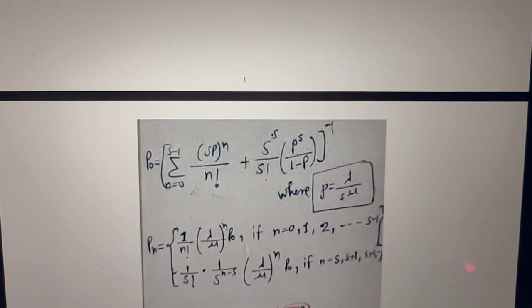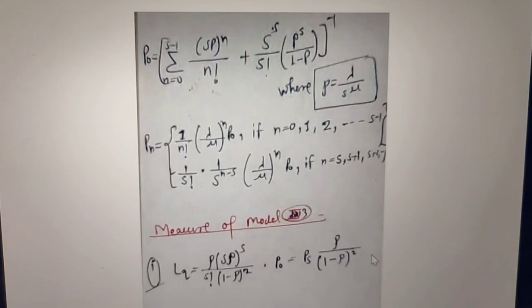And when the distribution is from n equal to s, s plus 1 and so on, then the distribution is like this, 1 upon s factorial. This is an important thing we have to remember.